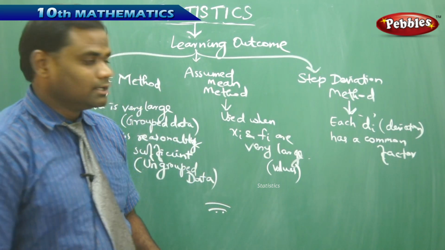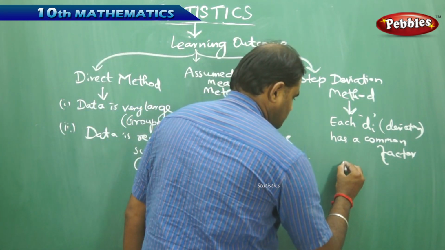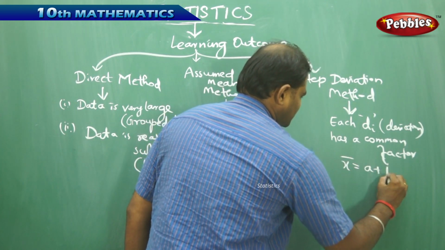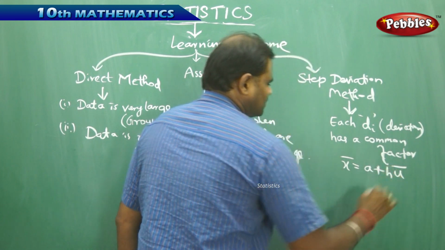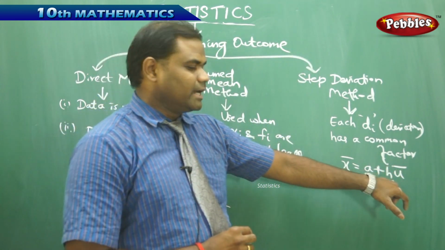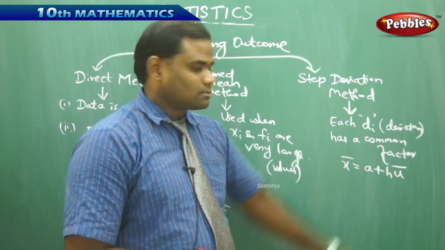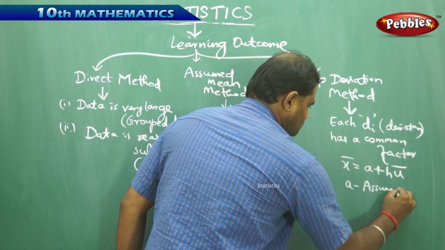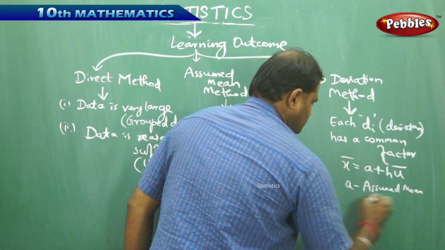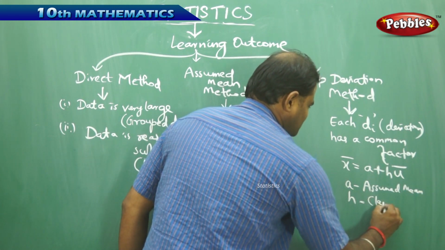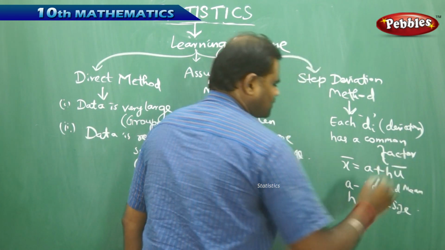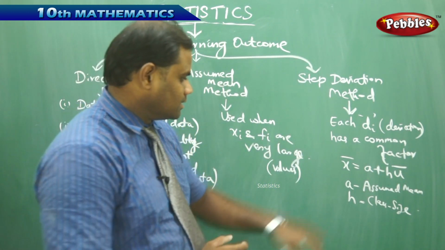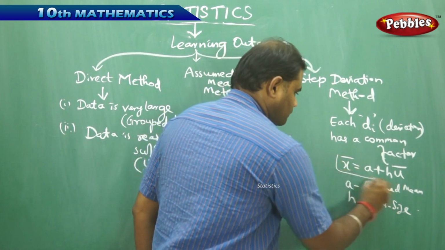Now, interestingly, when I have x bar is a plus h into u bar, the values of a and h which we choose, the mean which you assume and the class size h which we choose, can be of different options, but the mean we obtain will be the same.